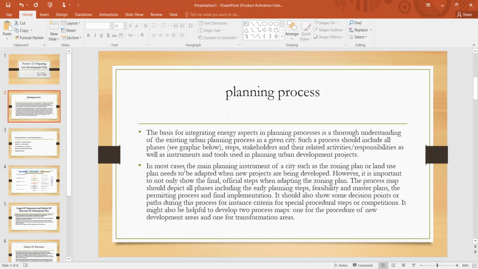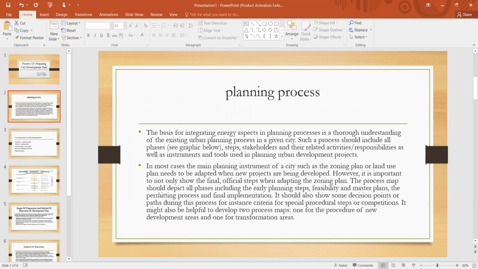In most of the cases, the main planning instrument of the city, such as the zoning plan or land use plan, needs to be adopted when new projects are being developed. However, it is important to not only show the final official steps when adapting the zoning plan.